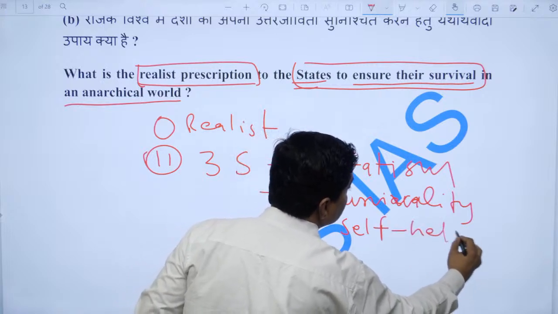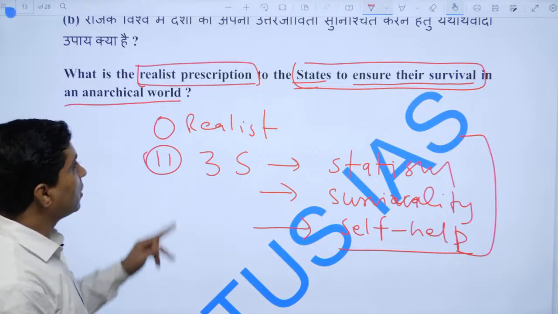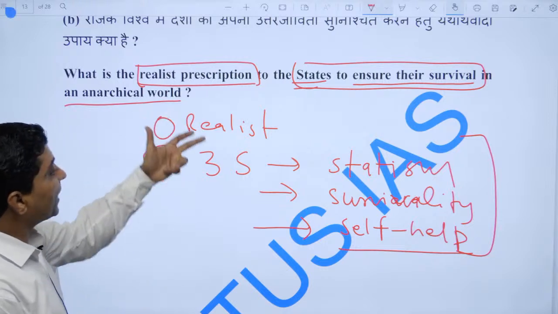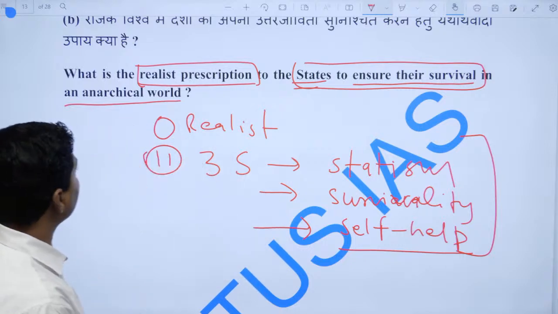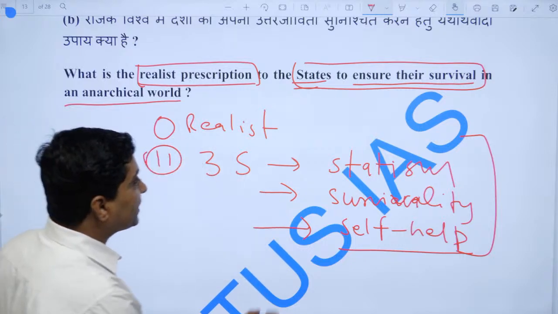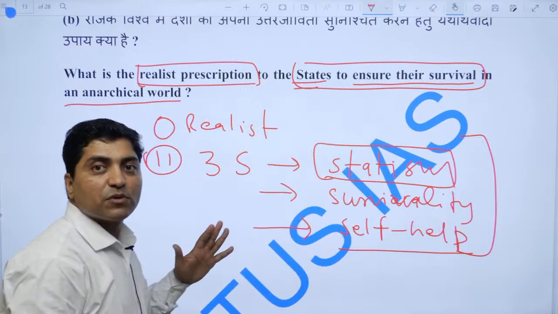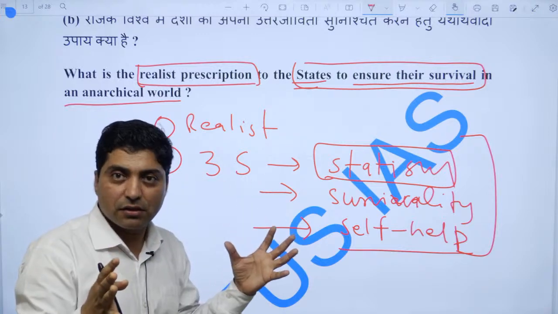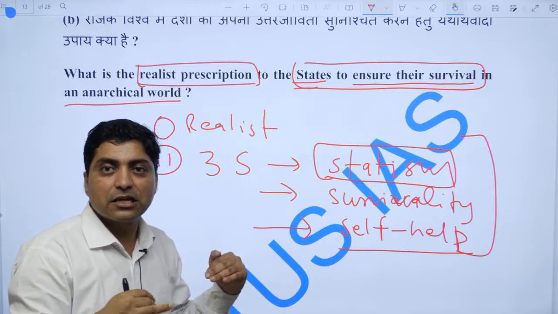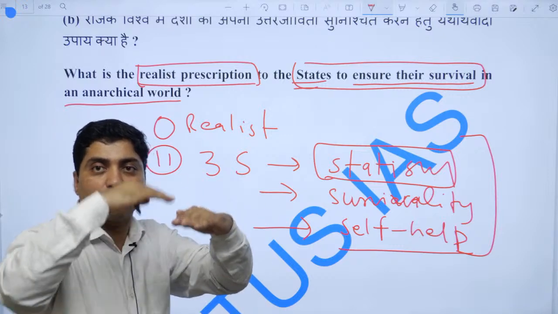That is the only three things they are talking about. Who? Realist. Realist prescribes only 3S to ensure your survival in an anarchical world. What is statism? Statism refers to the hierarchy within a country. It means within a nation state there is a hierarchical authority, right?